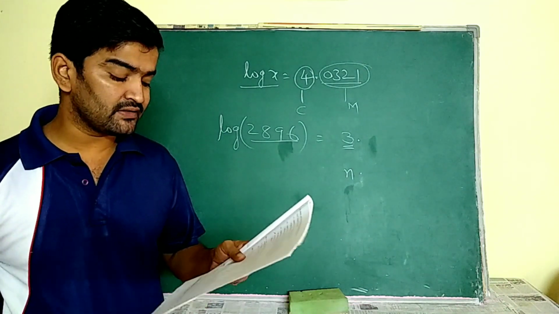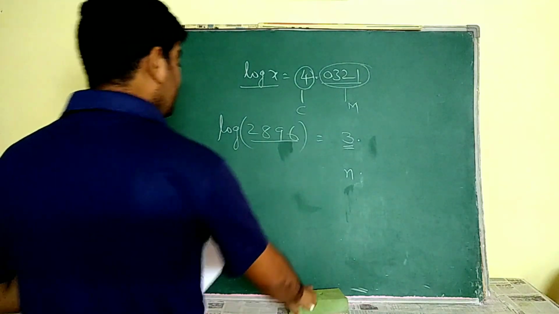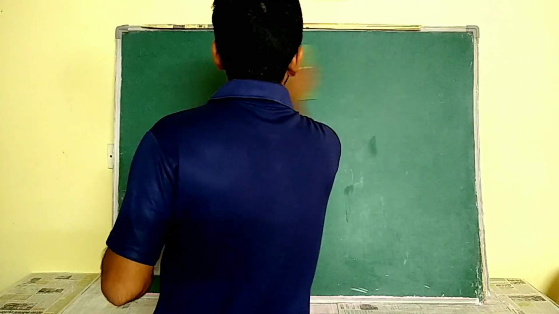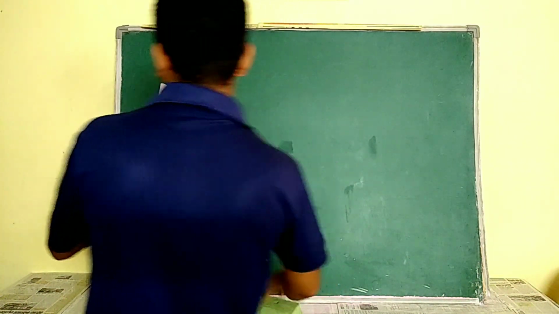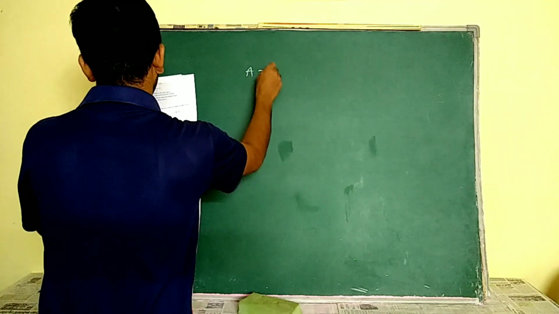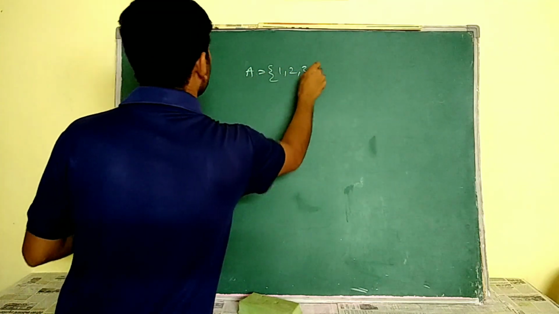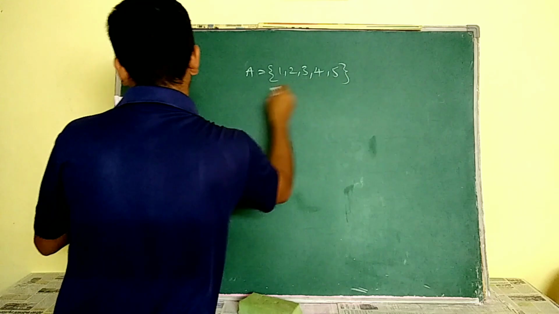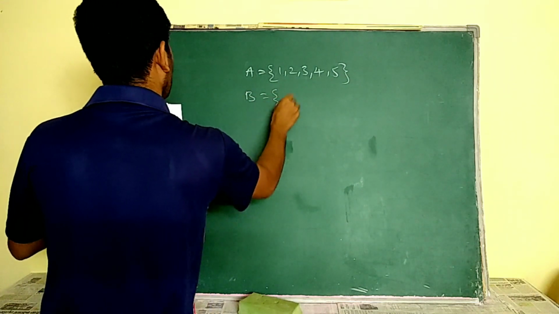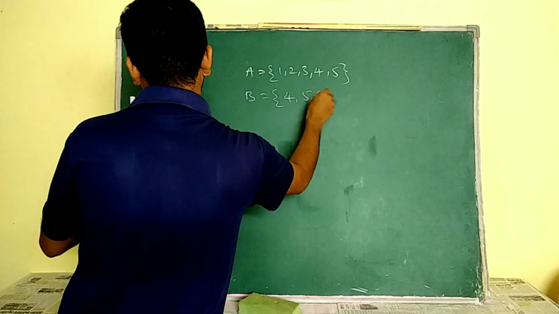Now, the 33rd one, Seema. Here the question is: set A is equal to 1, 2, 3, 4, 5, and set B is equal to 4, 5, 6, 7.